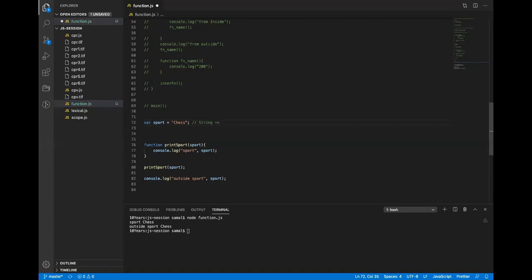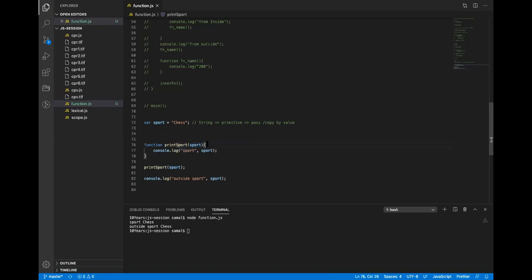Strings are primitive. Primitives are passed by value, right? All right. So when I do this, whenever I pass sports into this function, it will basically pass, or I can just say copy. It will send a copy of sports to this function.